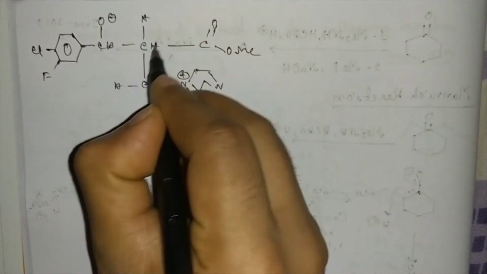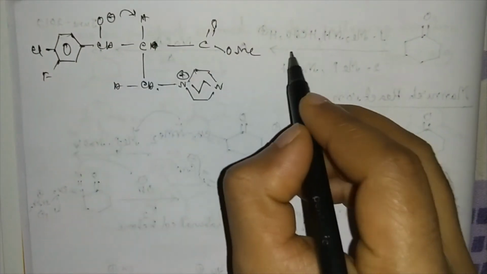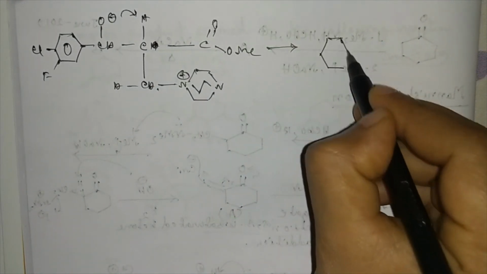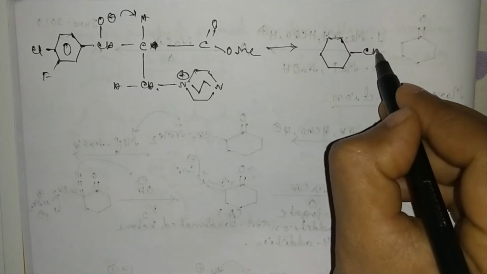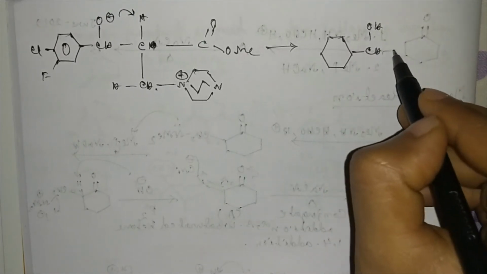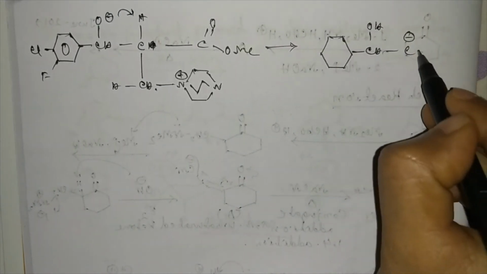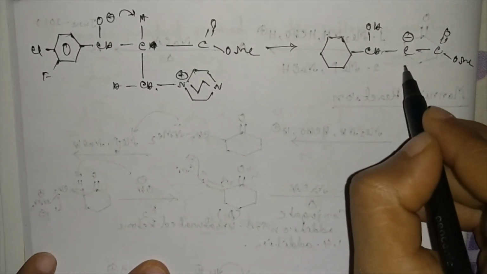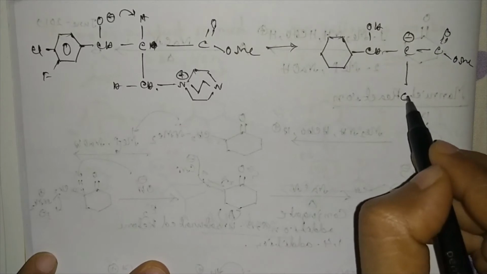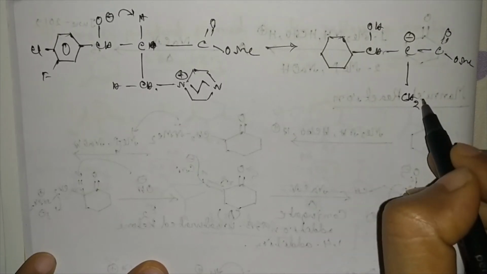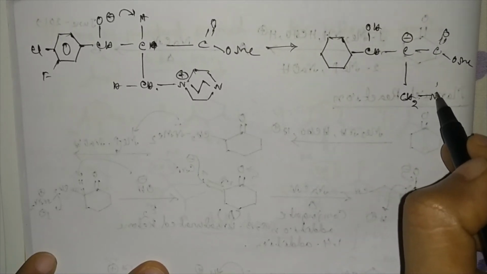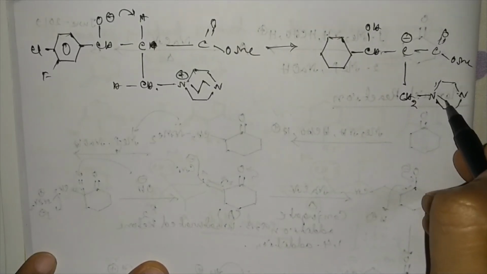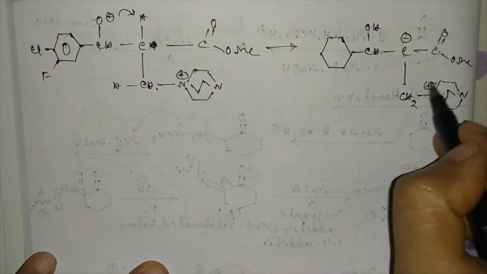Then this will take that proton. So what will happen? Ar-CHOH, C minus double bond OMe, CH2 plus.